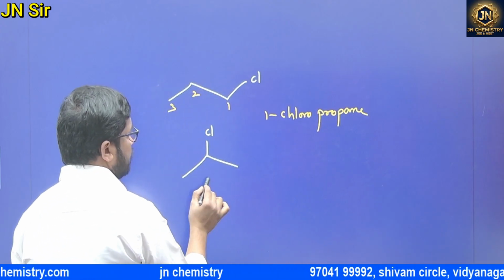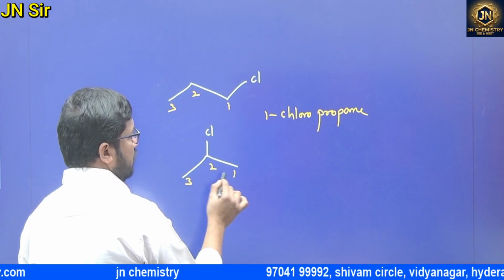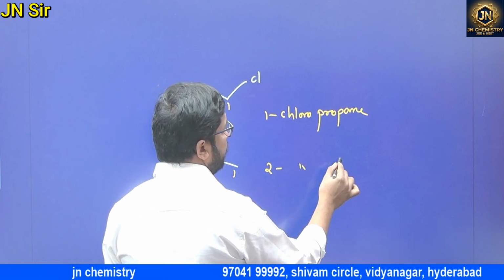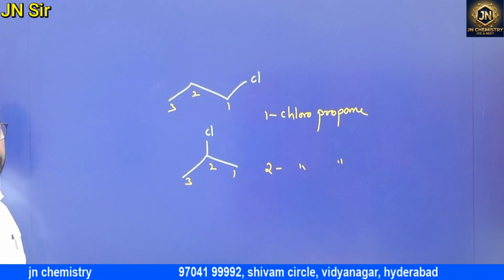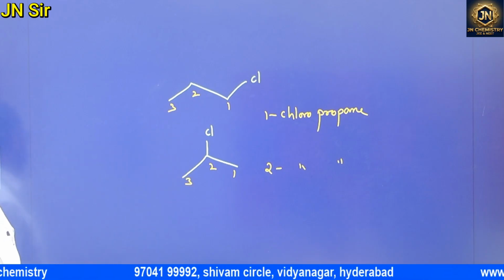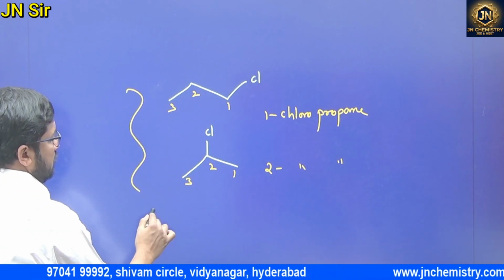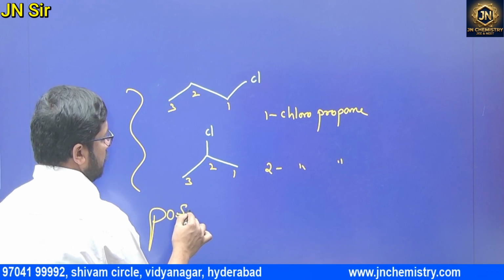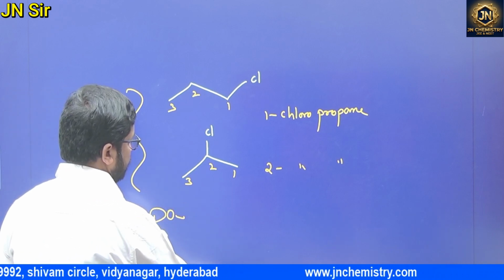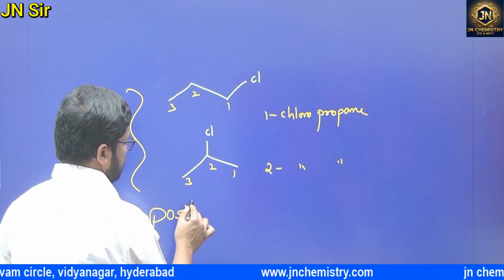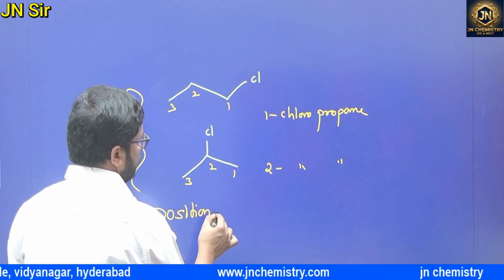Now in this case, 1, 2, 3: 2-chloropropane. So now the position of the halogen is different. Now these two we call as what? Position isomers.